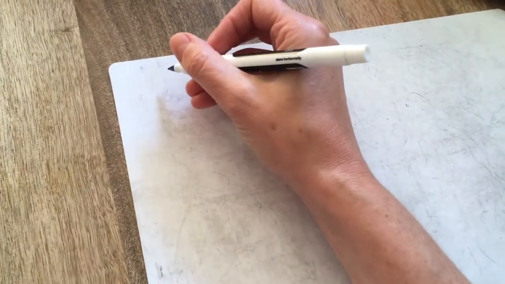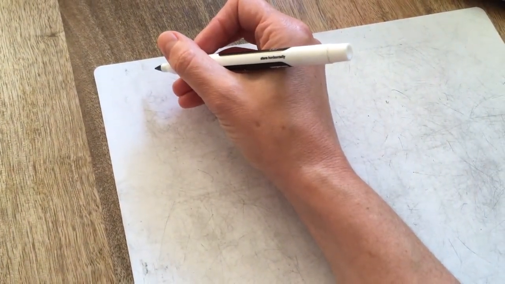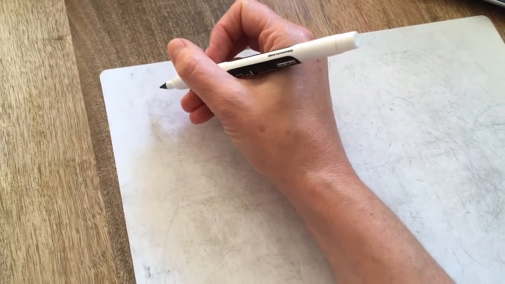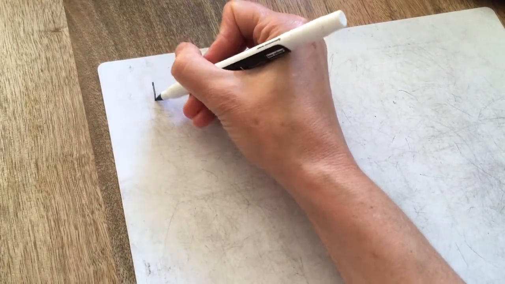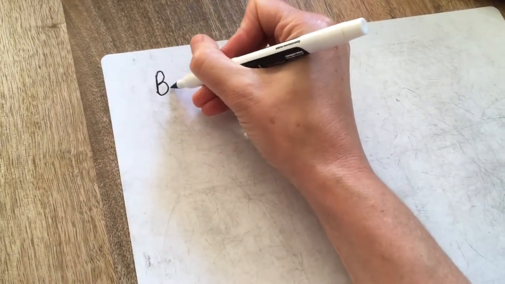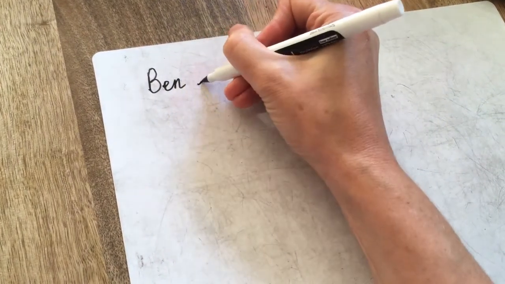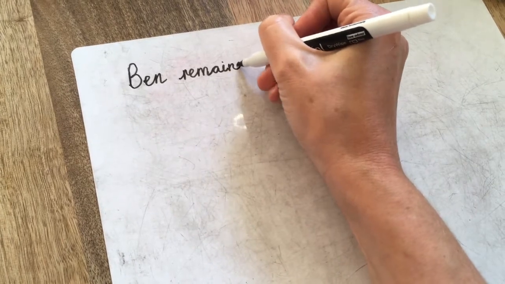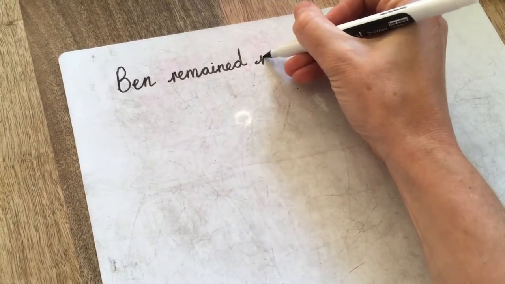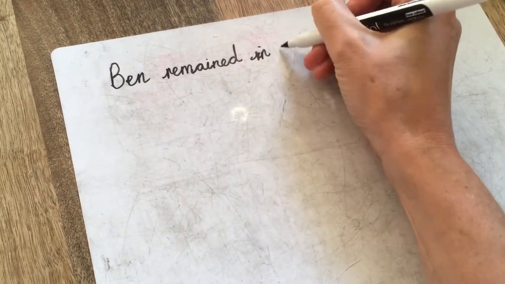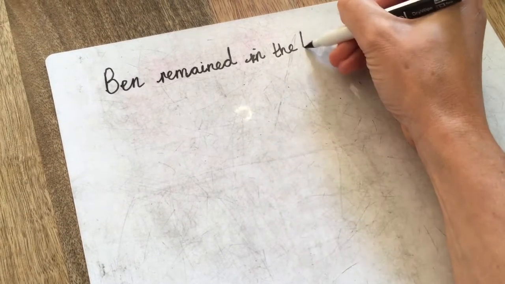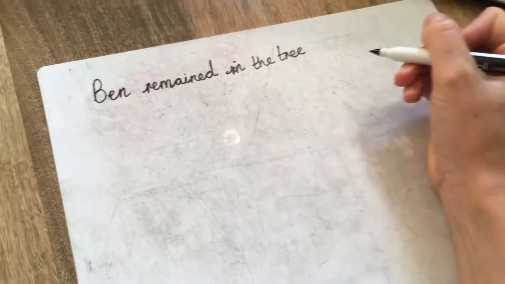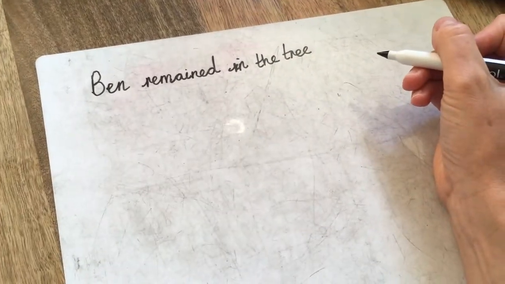So I think I'm going to start by saying that Ben stayed in the tree. I'm going to use the word remained instead of stayed because I think it's a better word. So I'm going to write Ben remained in the tree. Now I want to make the point that he was up there for quite a long time.